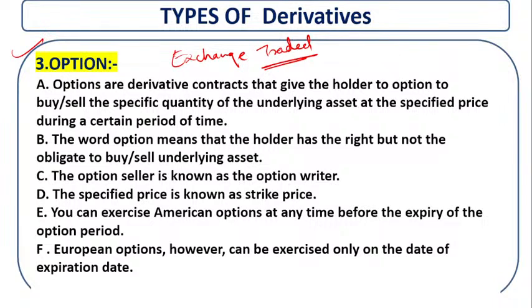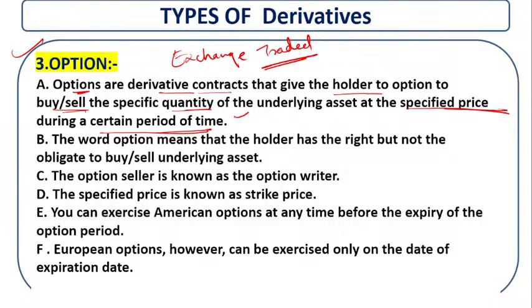Exchange traded. Now, what is an option? An option is a derivatives contract that gives the holder the option to buy or sell a specific quantity of the underlying asset at a specific price during a certain period of time. If that time lapses,